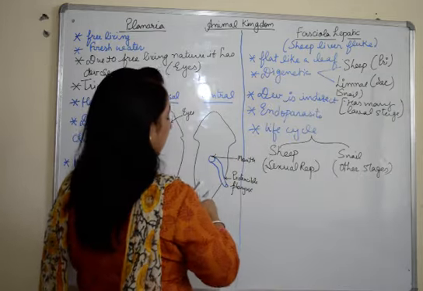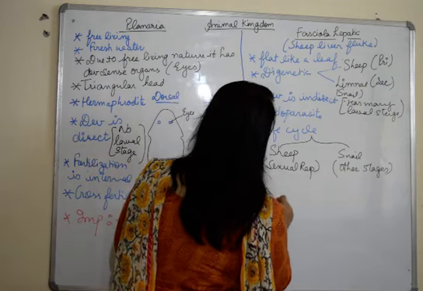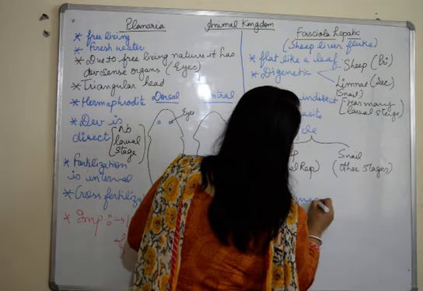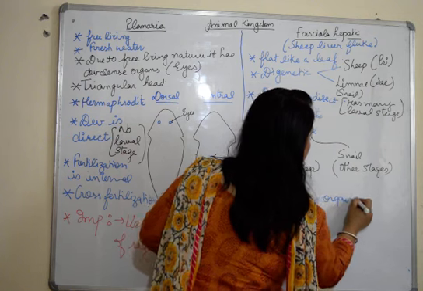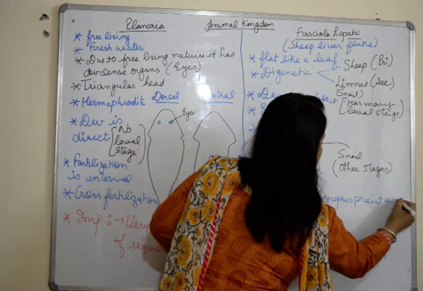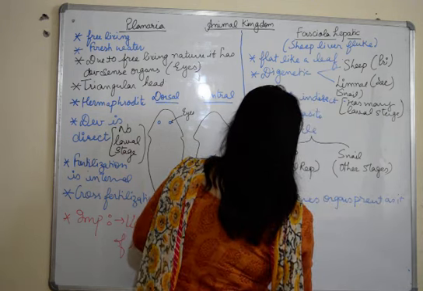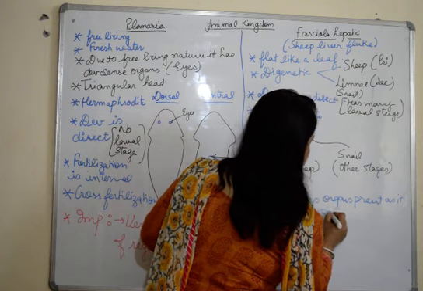As we have discussed in the case of planaria, it has sense organs. There are no sense organs present here, as it is an endoparasite.